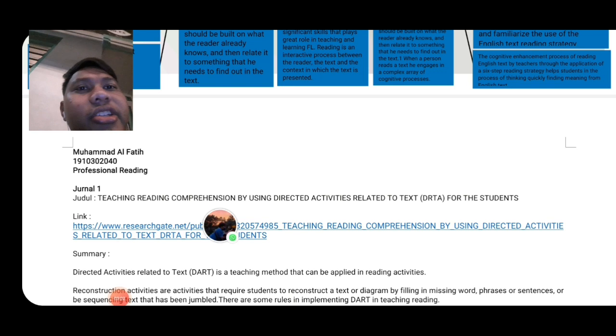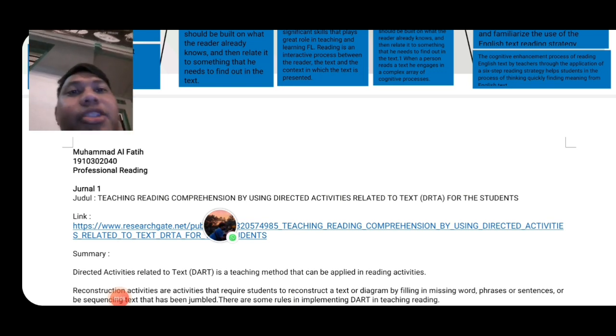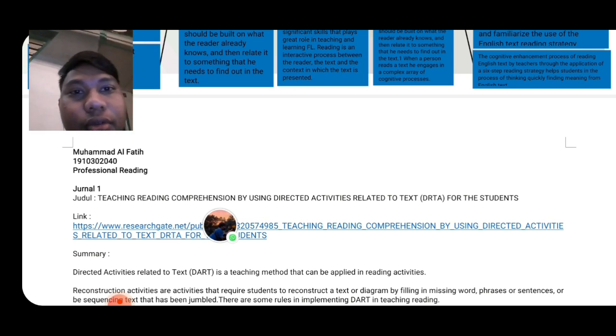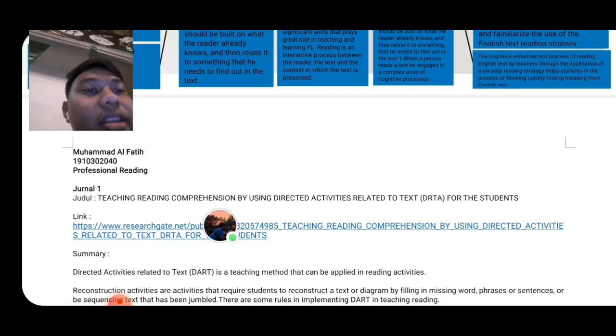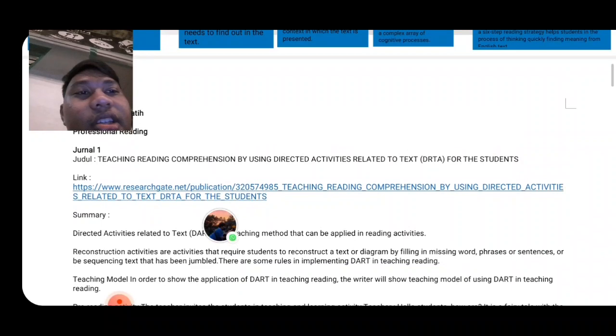Next, in this section I want to summarize the five journals and explain the summaries. Okay, first, the title of the first article is "Teaching Reading Comprehension by Using Directed Activities Related to Text (DART) for the Student."